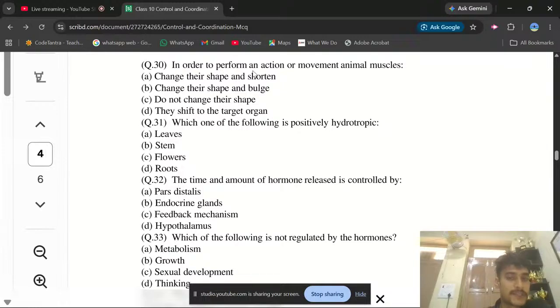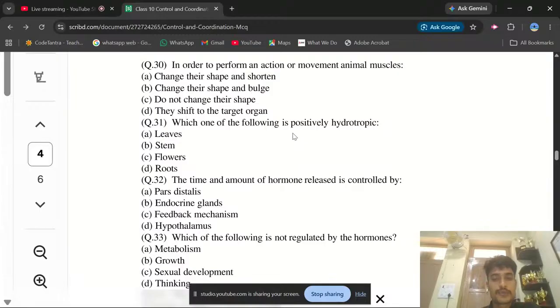They change shape, their size, shorten. Change their shape and bulge, do not change their shape, they shift to a target organ. So what happened in that? So to perform movement, basically we change the shape and shorten the part of our hand, you can say that, or the muscles. So what will be the answer here? Answer number first. Move to the question number 31.